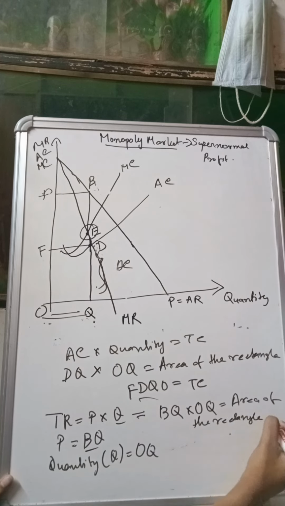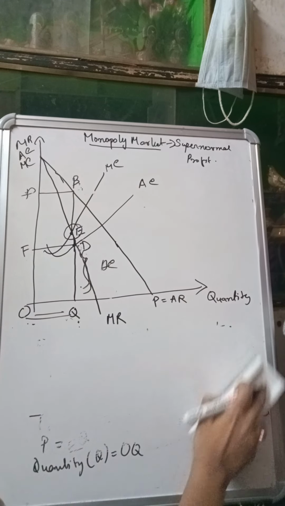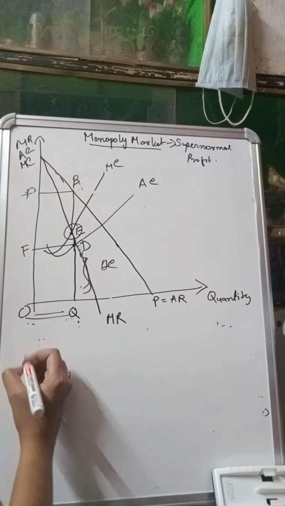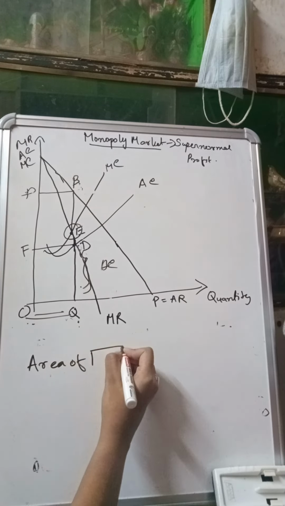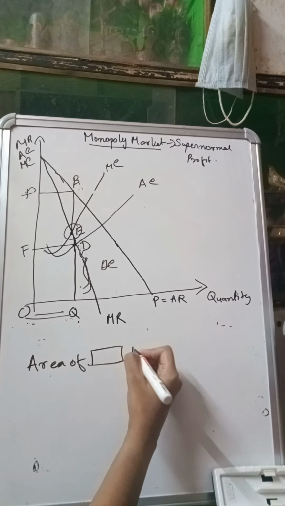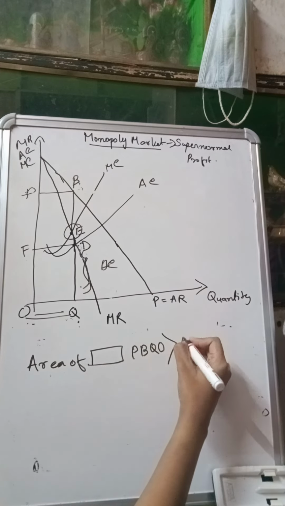Now you see that the area of the rectangle PBQO is much greater than FDQO. So we can write like this: area of the rectangle PBQO is much greater than area of the rectangle FDQO.